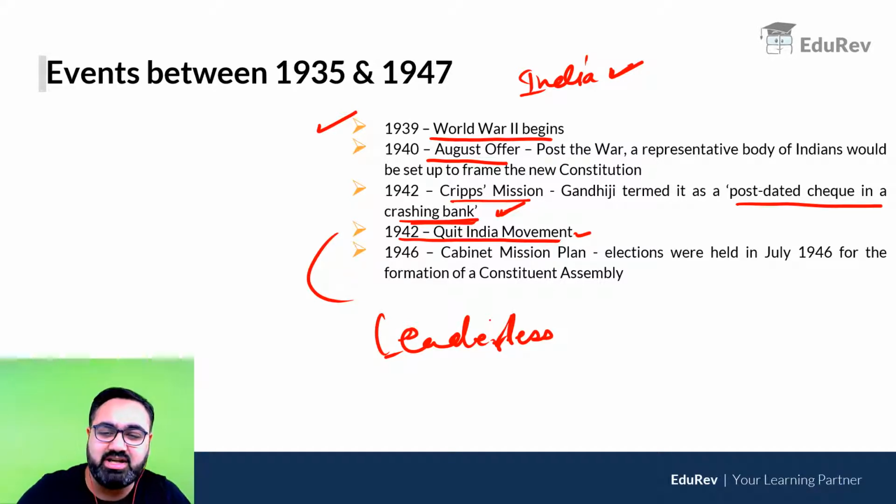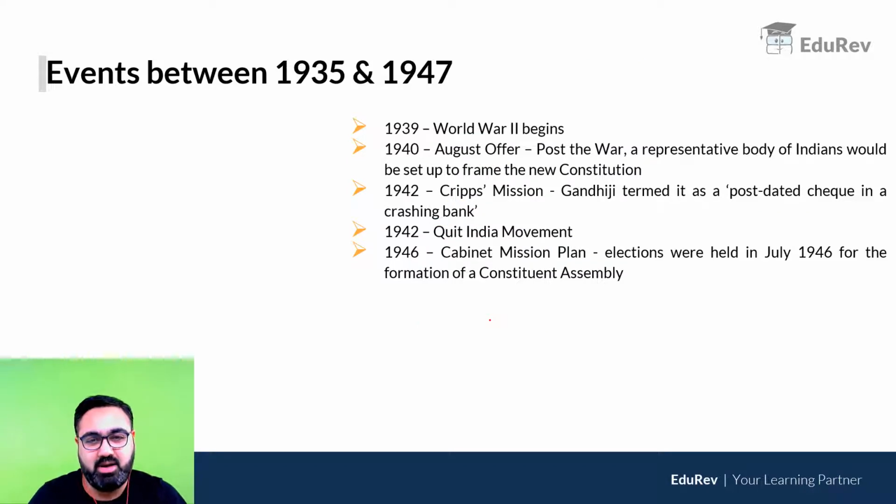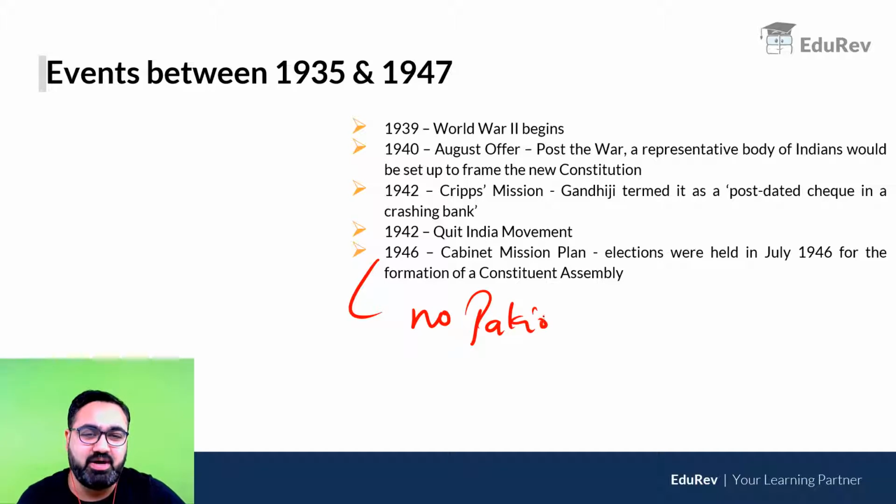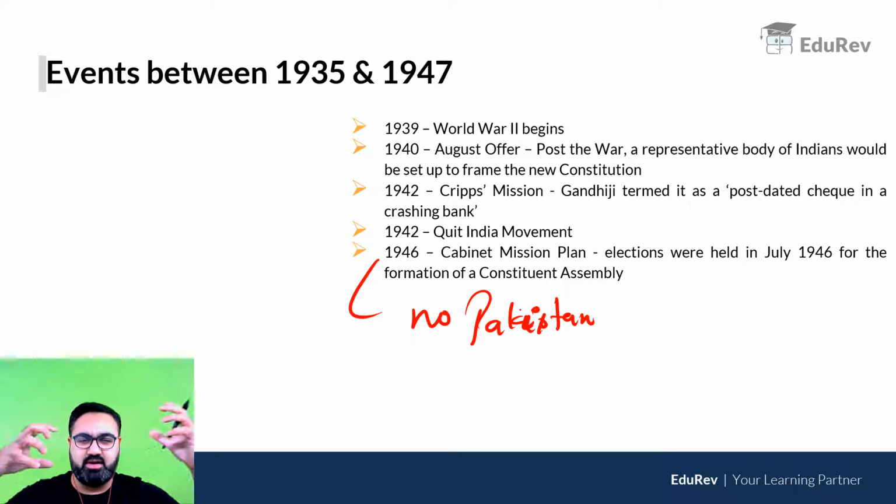In 1946 came the Cabinet Mission Plan. Now, Cabinet Mission Plan is very, very important. Cabinet Mission Plan for the first time clarified that we cannot have a separate Pakistan. So it said that partition is not possible because it is not feasible to divide two countries. How will you divide your army? How will you divide your railway lines? How will you divide your infrastructure? Pakistan will be created into two parts, so that's just not possible.